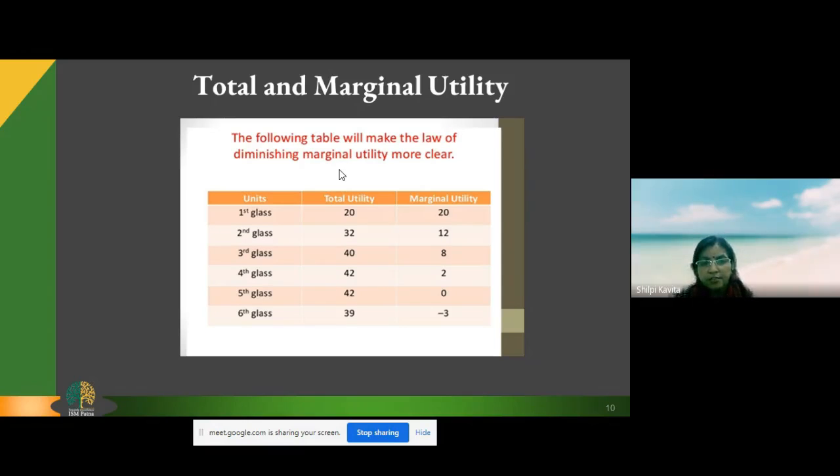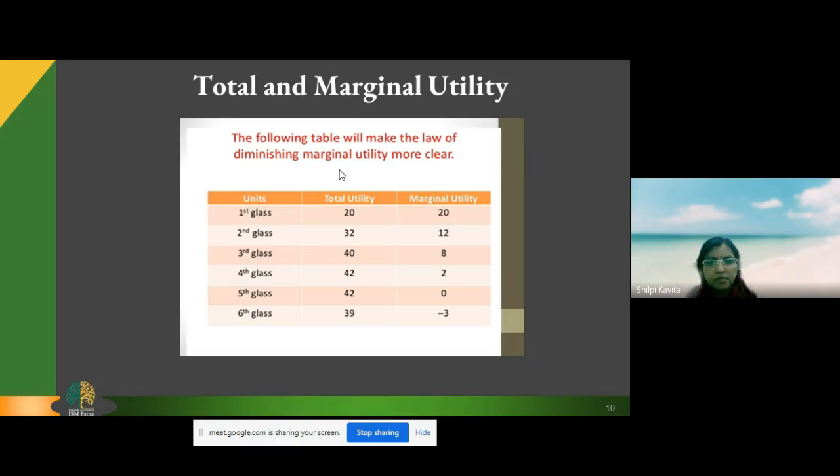If we see the tabular representation of total utility and marginal utility, this is an example of a glass of water. Suppose we are very thirsty, the first glass of water gives us immense satisfaction. And you can see in this schedule, it is 20 and 20. The marginal utility is also 20 because previous to that first glass of water, there has been no water consumed. So the concept of additional glass here is the first glass.